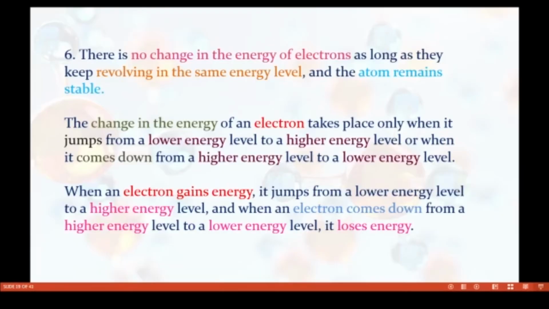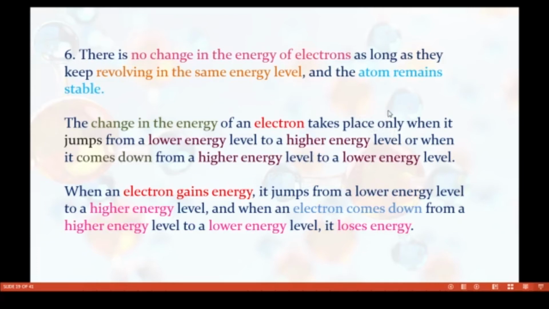See students, the change in the energy of an electron takes place only when it jumps from a lower energy level to a higher energy level. The K shell has 2 electrons, and the L shell has 8 electrons. The K shell is a lower energy level.